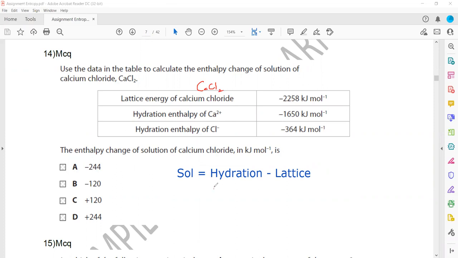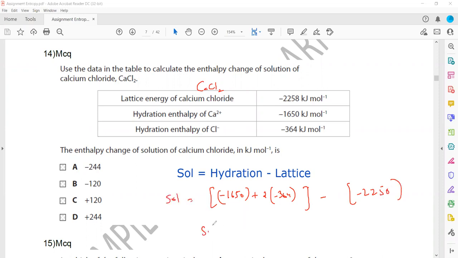So the hydration energy will be minus 1650 plus 2 multiplied by minus 364. Why did I multiply by 2? Because 2 chloride ions are hydrated. So that is hydration minus the lattice energy, which is minus 2258.